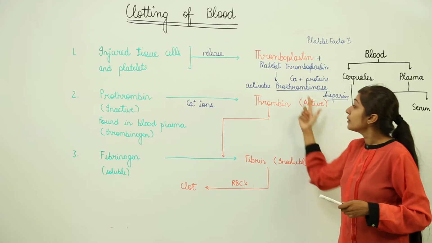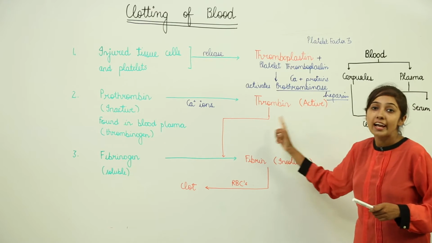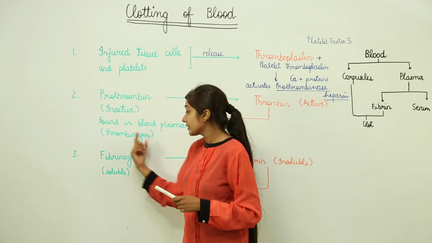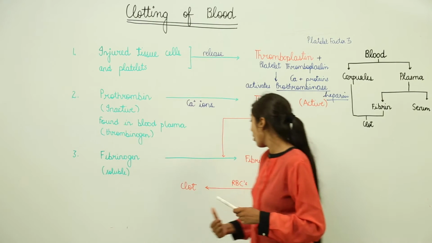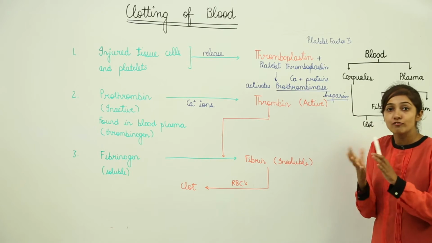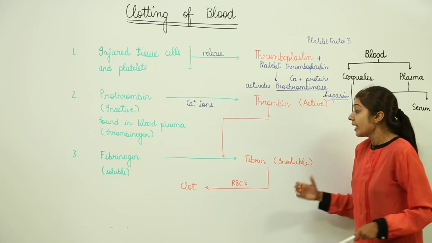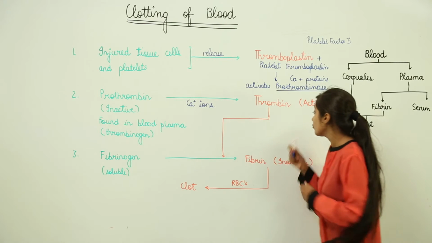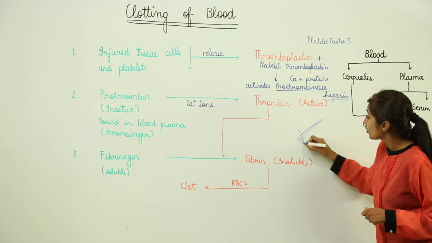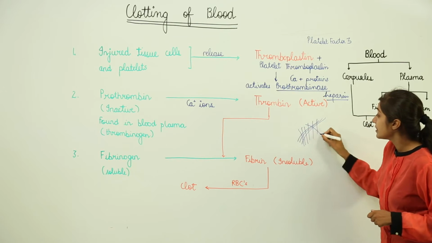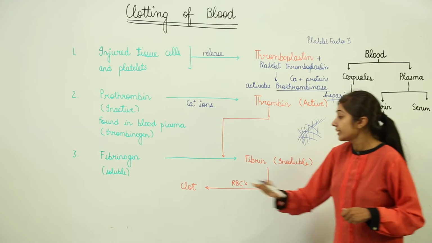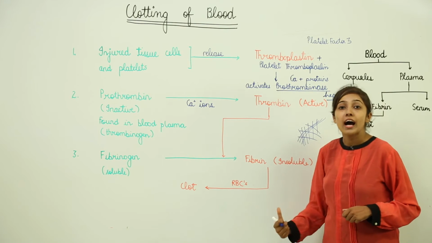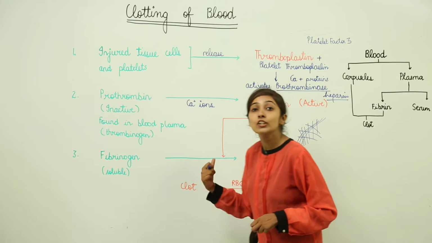Then when thrombin is formed, this thrombin acts as an enzyme and further converts fibrinogen, which is in soluble form, into fibrin, which are fibers that are insoluble, right? And then this fibrin forms a network on the RBCs, which finally leads to the clot. So this fibrin forms a network over RBCs, which finally leads to blood clotting.